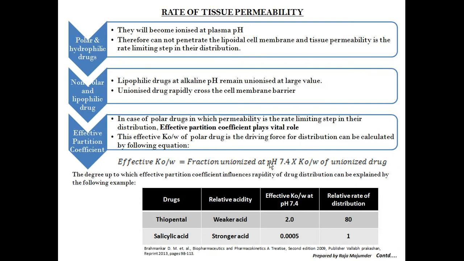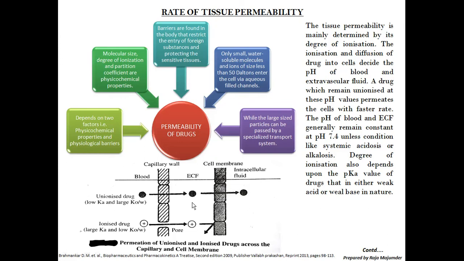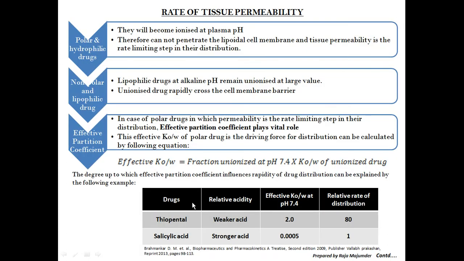The rate of tissue permeability depends mainly on these three factors: polar and hydrophilic drugs, non-polar and lipophilic drugs, and effective partition coefficient. In case of polar and hydrophilic drugs, they will become ionized at plasma pH, obviously, so they cannot penetrate the lipid. That is what we have seen in the earlier picture. If you go through all these points, it is very easy for you to understand.